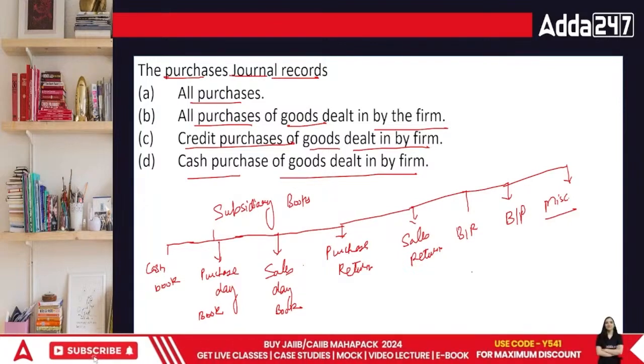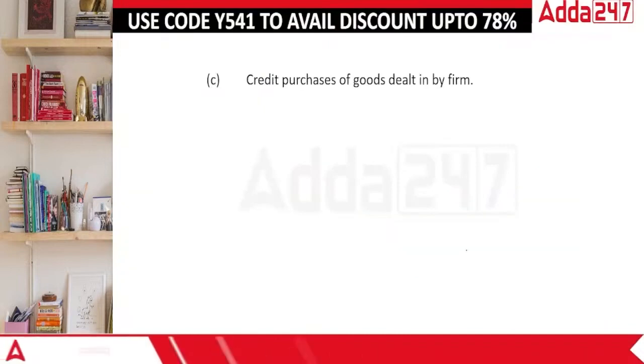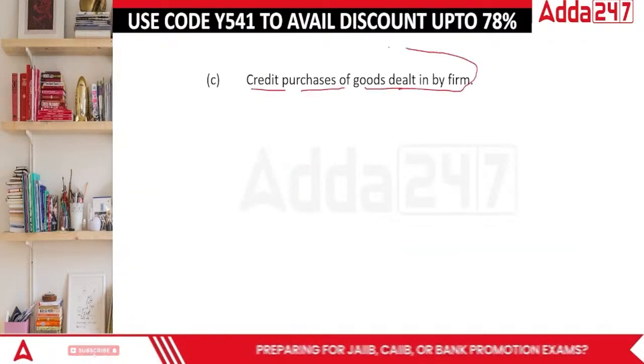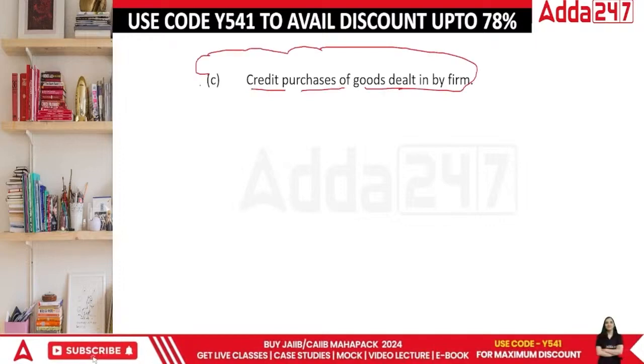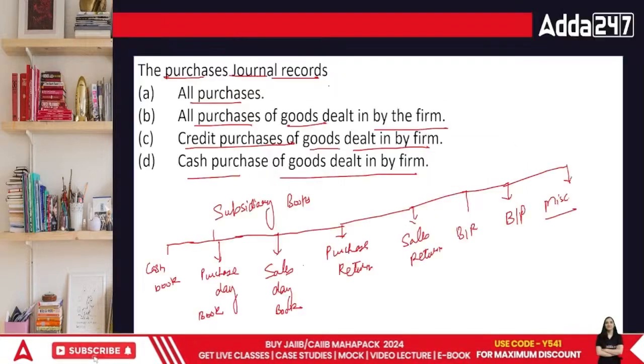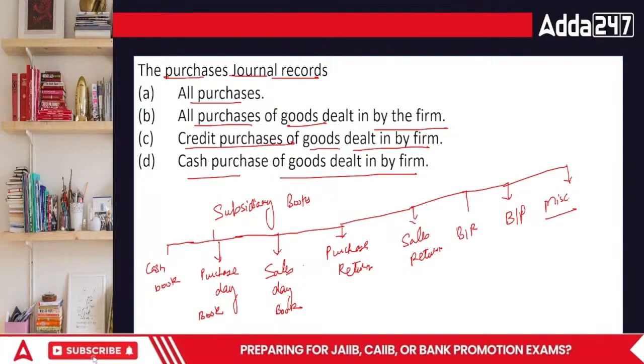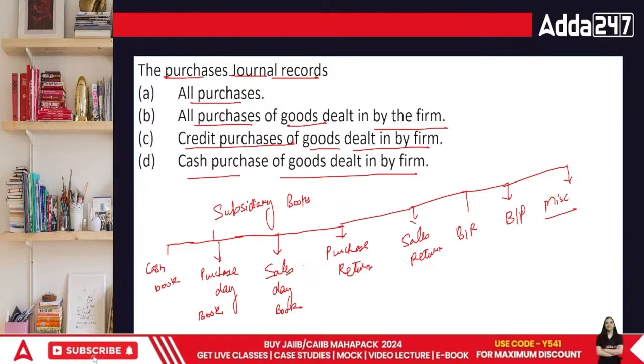Done, everyone? In this case, the answer is credit purchases of the goods dealt in by the firm. In this case, they are talking about the goods now. So you can see these are all the different types of books. Bill receivable, bill payable are a part of it. Then we have the purchase return and purchase.